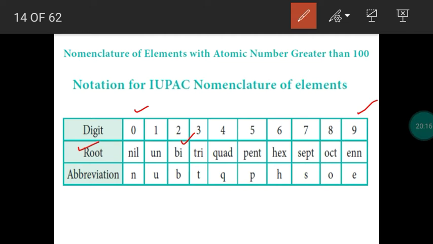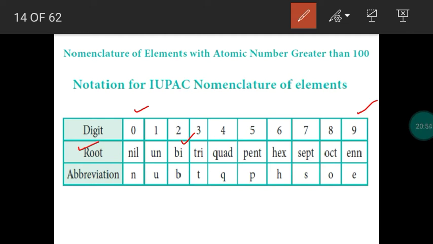In the same way, if we connect BI with IUM, the name should end with IUM. If we join the two words BI plus IUM, we remove one I from this. So that will be written as BIUM. BIIUM will not be written. That will be written as BIUM. TRIUM, not TRIIUM. Okay, so this is the third rule. So when we join root words, or a root word with IUM, if two letters like double N or double I come, one will be struck out.